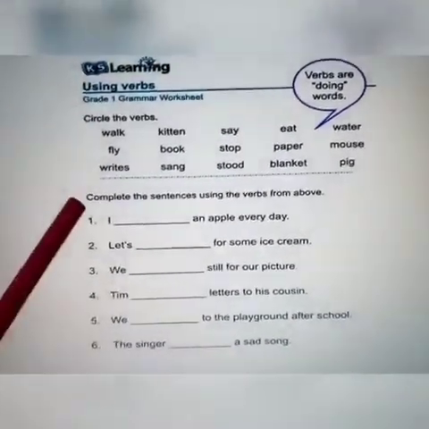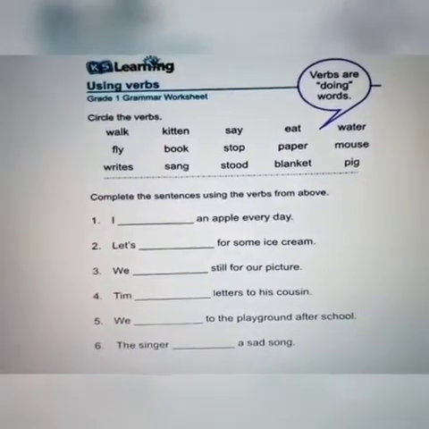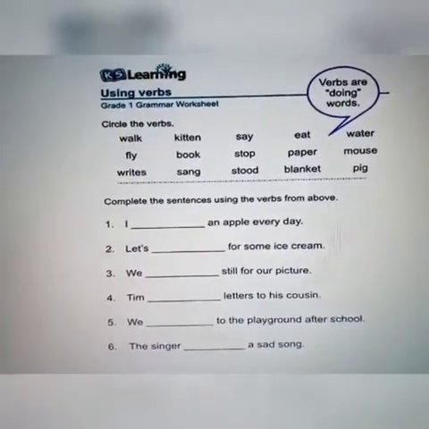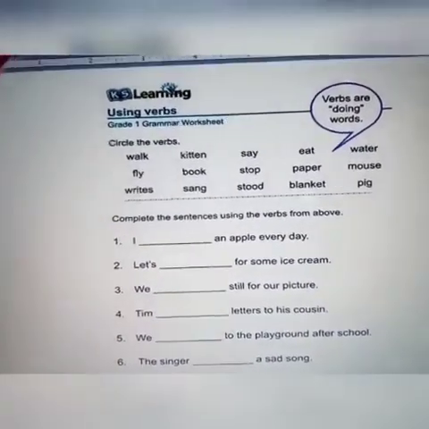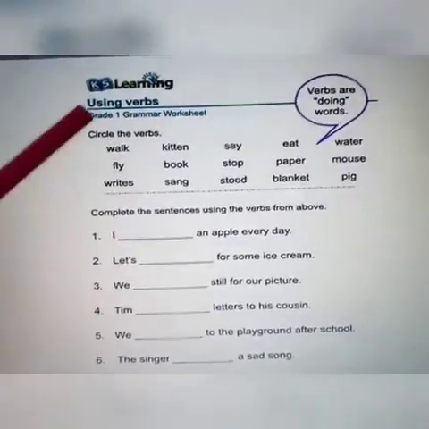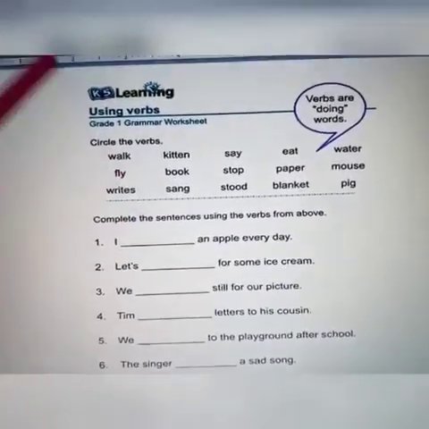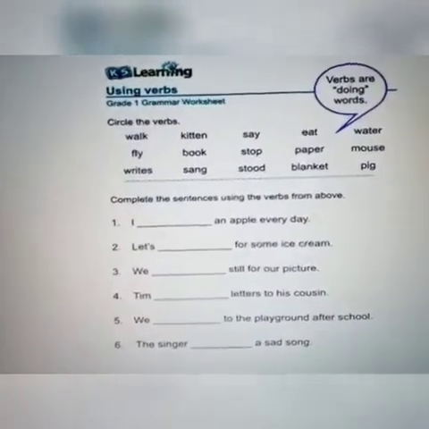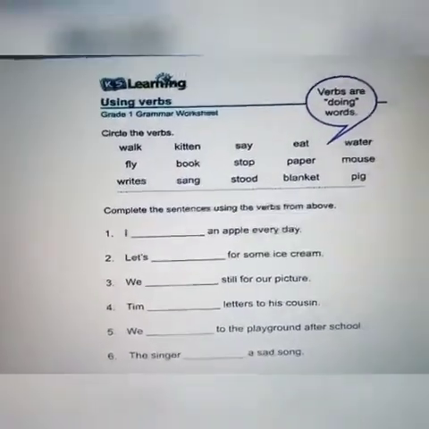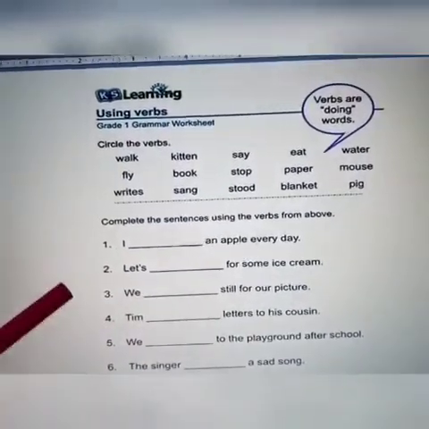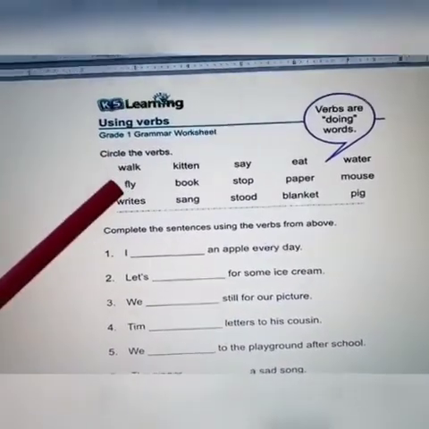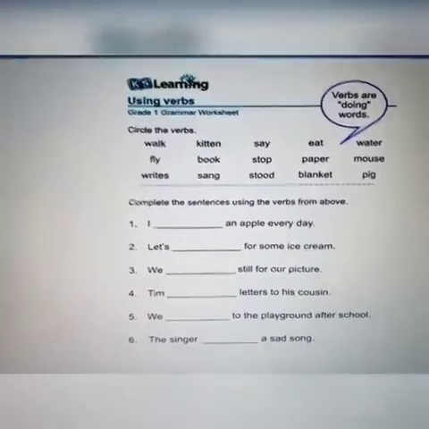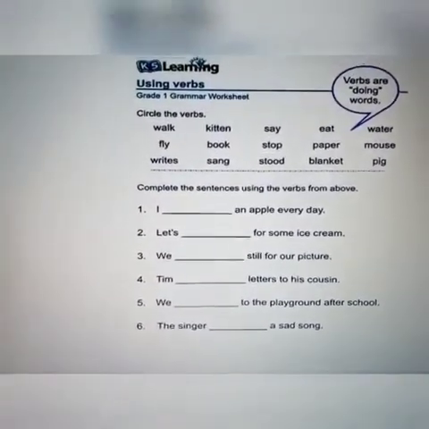Now the second question is to complete the sentences using the verbs from above. These are the sentences, and you can pick a word for each sentence from the words above. From these words you can use the suitable word to complete these sentences. First you will read the sentence, and then you will place the correct word in each sentence. So these are the two worksheets for your work.